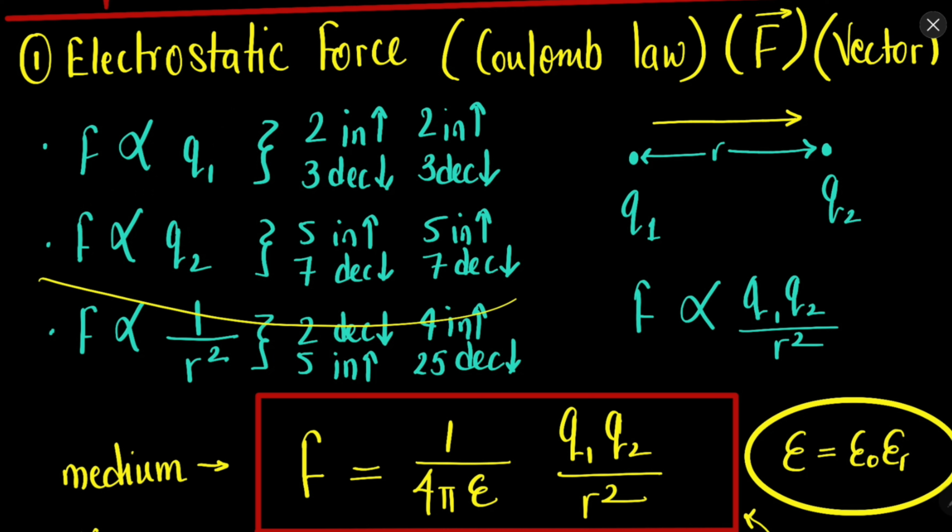This means that if you increase q1 by 2 times, the force will increase 2 times. If you decrease q1 by 3 times, the force will decrease 3 times. If you increase q2 by 5 times, the force will increase 5 times. If you decrease q2 by 7 times, the force will decrease 7 times. So there is a linear relation. If you increase q1 or q2, the force will increase by the same amount. If you decrease them, the force will decrease by the same amount.